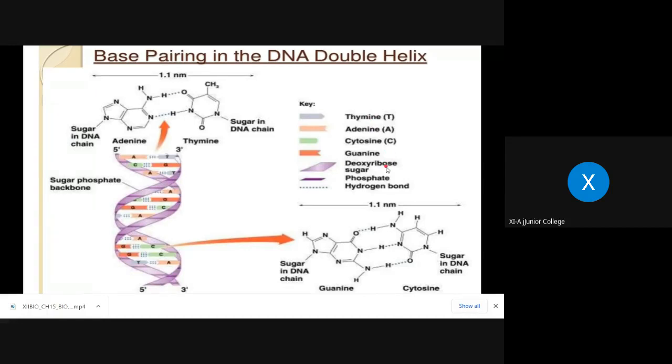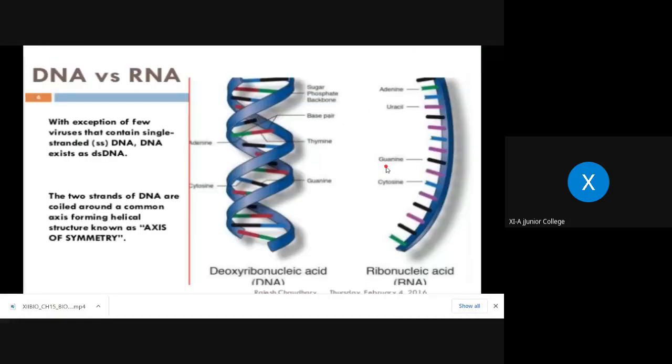Then next, we will find the difference between the structure of DNA and RNA. Can you find out the difference here? Very clearly it is seen in the diagram. This is a double-stranded structure. This is a single-stranded structure. Now one difference you will be telling me. Observe and tell me.